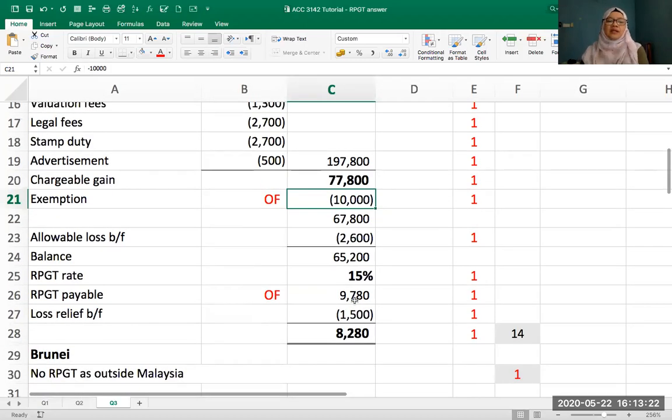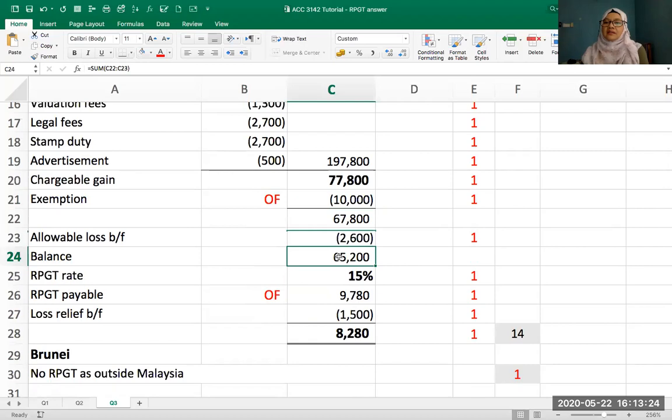Similarly here, you may not get your amount here, right? So your tax liability is based on this amount. So that's why whatever you have here is based on own figure. So as long as you show me your workings, you should get the marks, yeah?